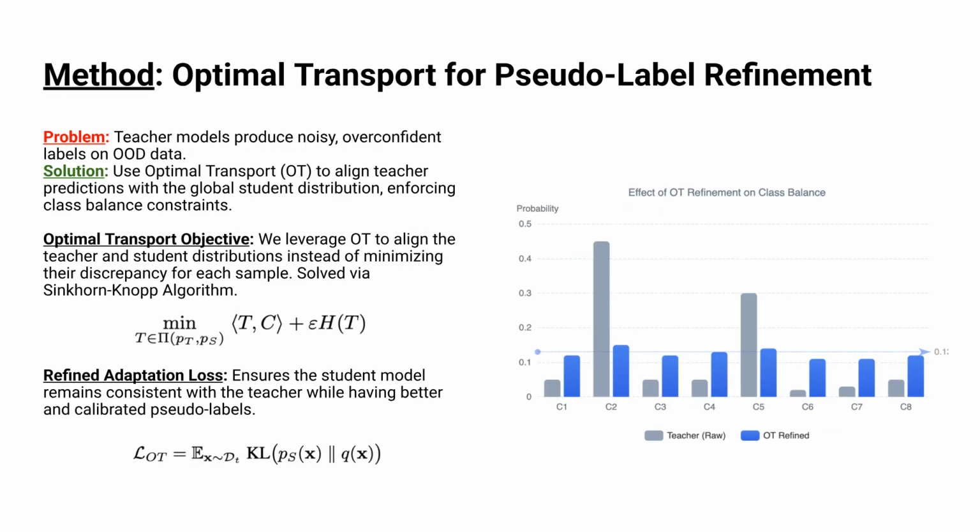The second component is optimal transport-based pseudo-label refinement. During test time adaptation, pseudo-labels are often noisy. Teacher models may produce overconfident predictions, especially for unknown samples. Instead of refining labels for each sample independently, we use optimal transport to align teacher predictions and student predictions at the distribution level. This alignment is solved using the Sinkhorn algorithm. The result is a smoothed and calibrated pseudo-label distribution, which reduces noise and improves stability during adaptation.